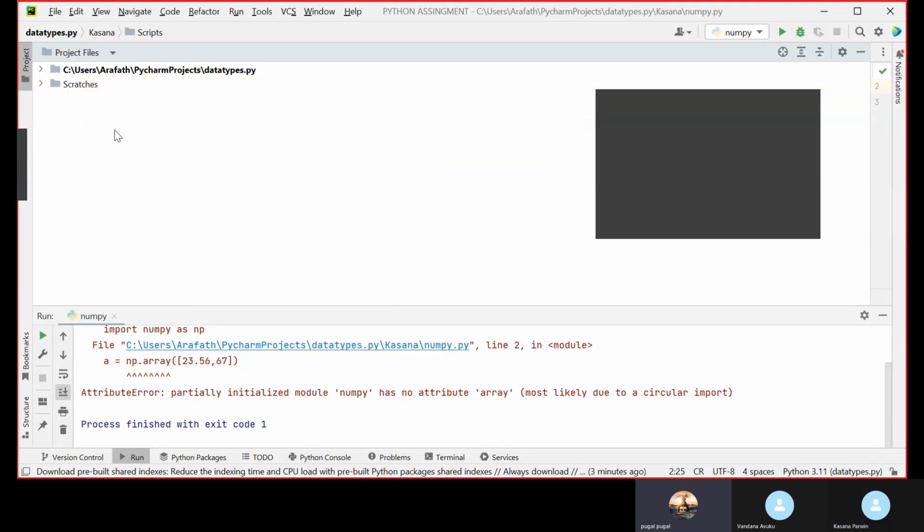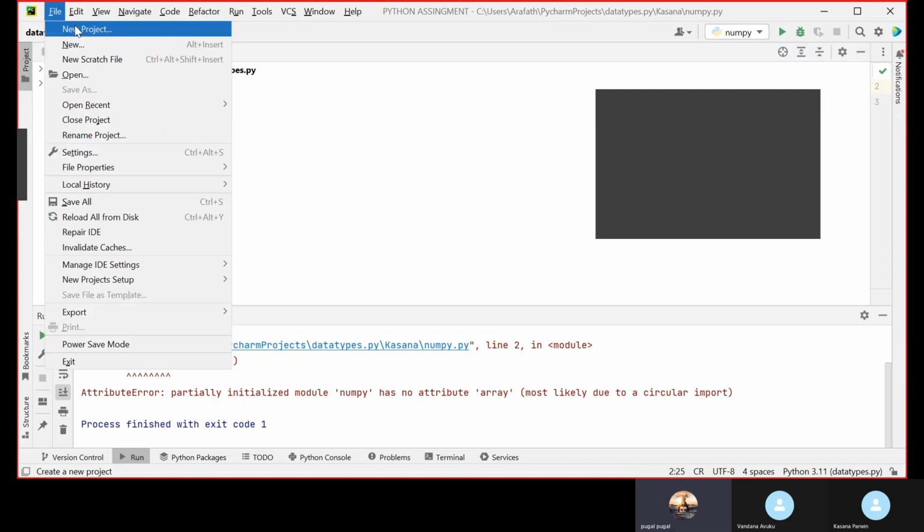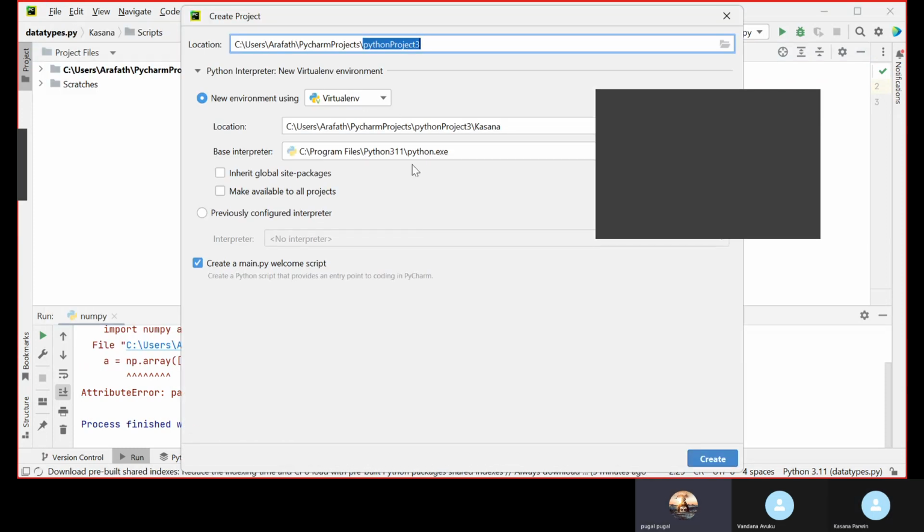You have managed a lot of projects, right? Then click on File, and you will get Open Recent, New Project, everything. File option, file option. You press Control Z. Again. Okay.